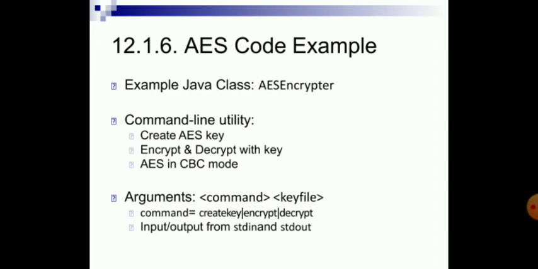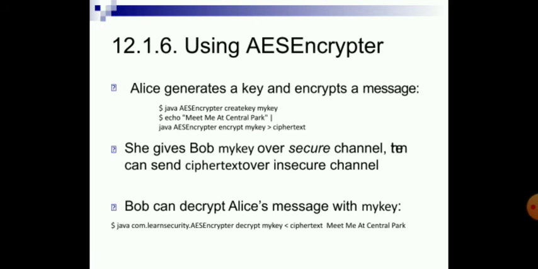AES code example: example Java class AES Encryptor. A command line utility to create an AES key, and encrypt and decrypt with the key, using AES in CBC mode. Arguments: command, key file. Command is one of create key, encrypt, or decrypt. Input and output are from standard input and standard output. Using AES Encryptor, Alice generates a key and encrypts a message. She gives Bob my key over a secure channel, then can send ciphertext over an insecure channel.